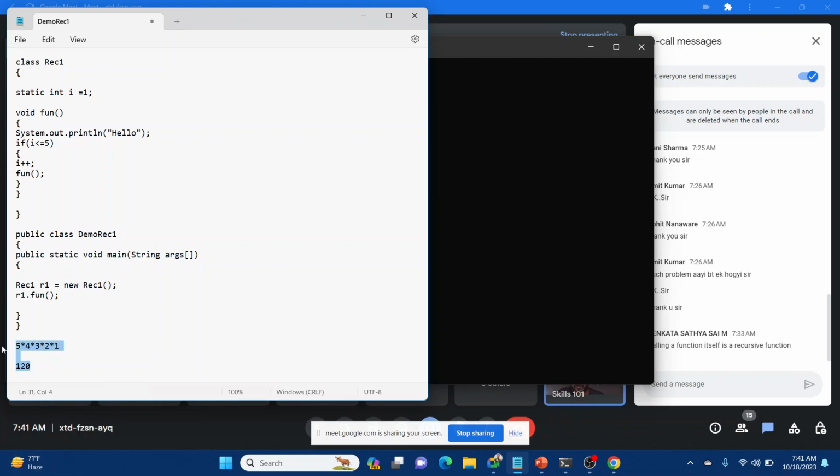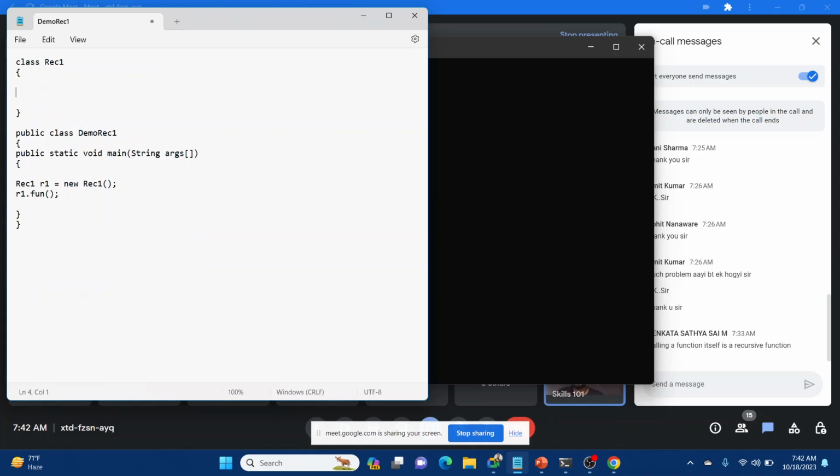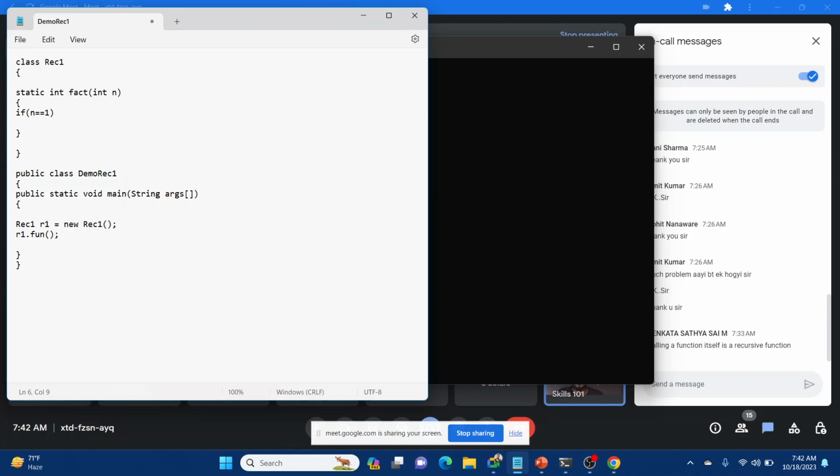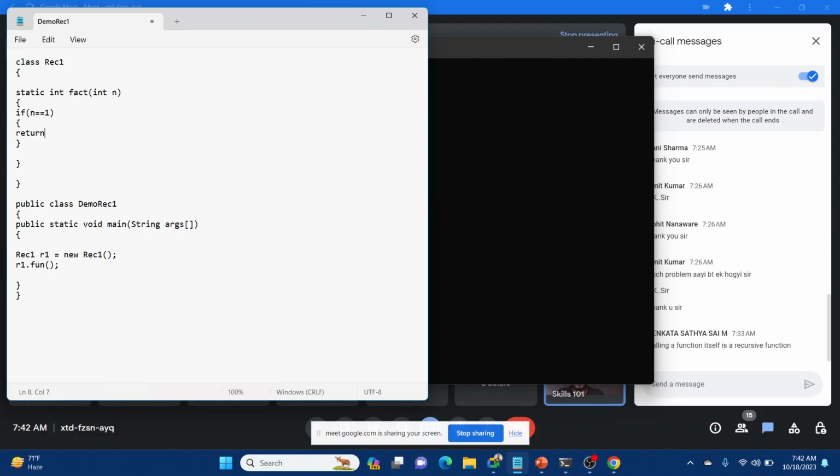Now let's change the basic program over here. So we'll create a new static int fact, int n, a new function that is factorial, which will calculate the factorial. Because it's a return type, we don't have to worry about different things. If n is equal to 1, then we'll return 1.